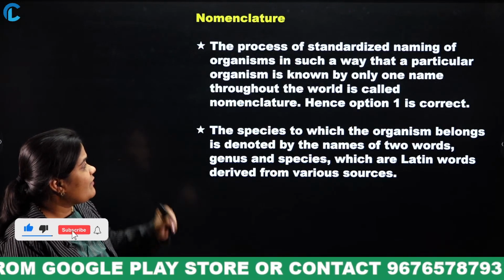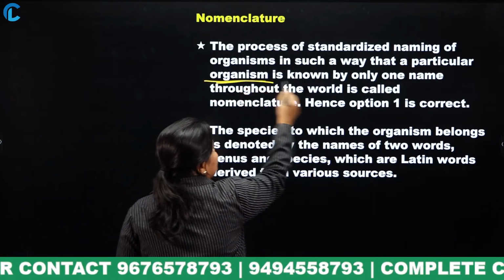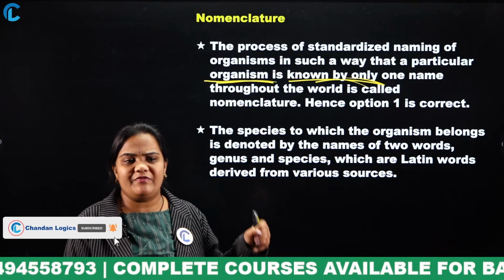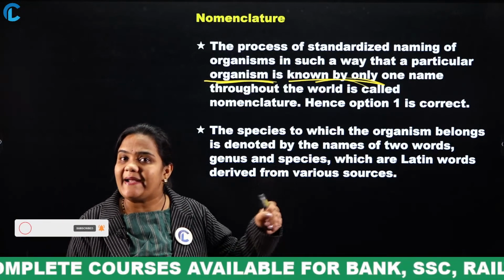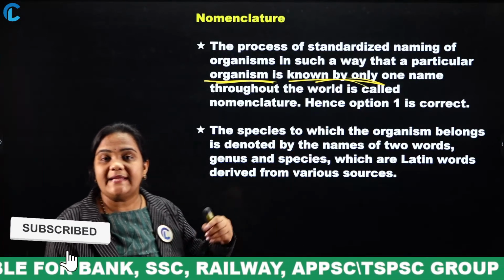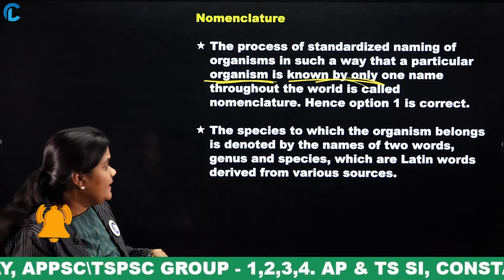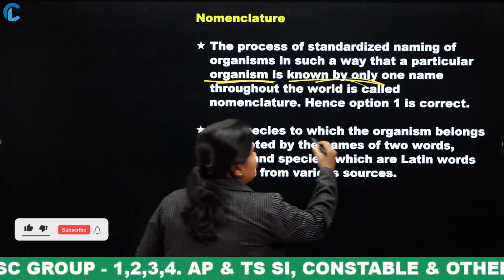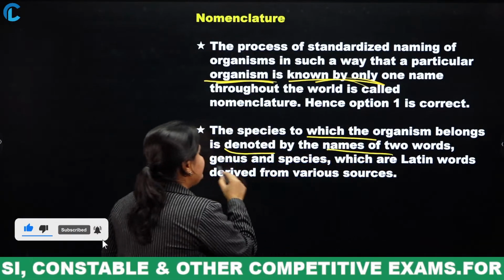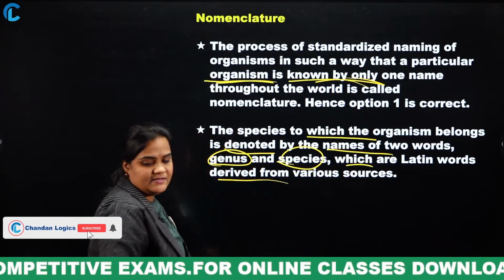Nomenclature is the process of standardizing the naming of organisms in such a way that a particular organism is known by only one name. For suppose, a cat is known as a cat in India as well as all over the world. That type of standardization is known as what? Nomenclature. The species to which an organism belongs is denoted by names of two words, genus and species, which are Latin words derived from various sources.